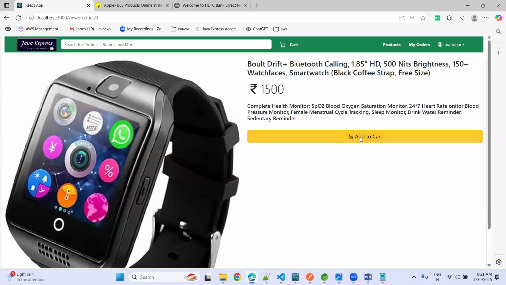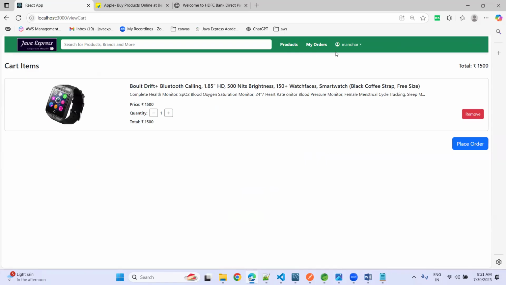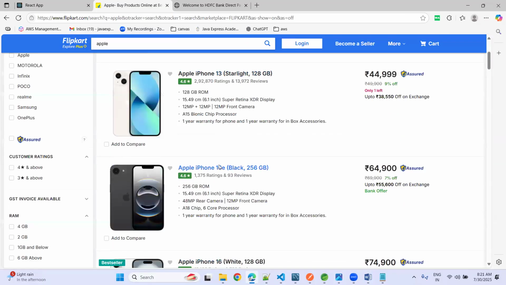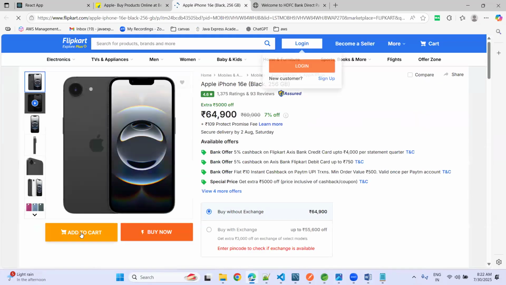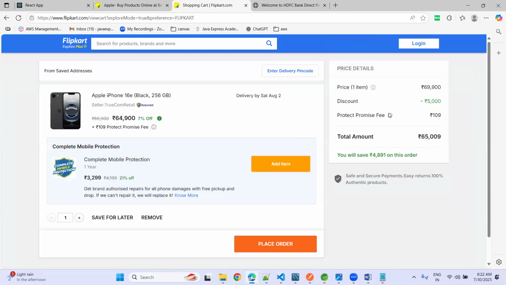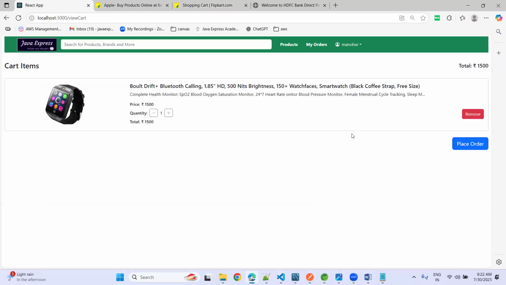If you click on add to cart, see, it immediately navigates to the cart page. Same pattern here also. When you click on this button, it immediately goes to the cart page, cart item, right? Same pattern here also, same thing we are doing here.